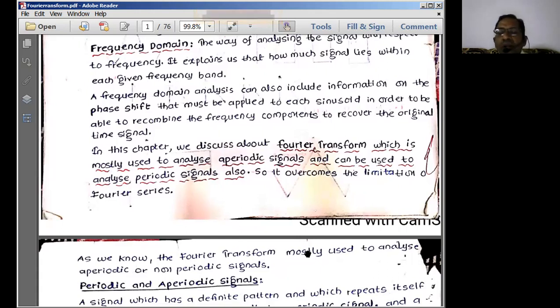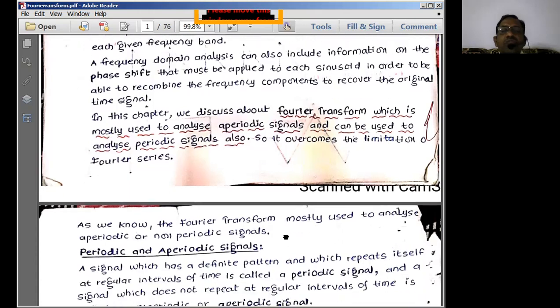And also to understand the phase delay or phase difference between the input and output signal of a system, we normally go with the Fourier transform technique. So this is a technique which is normally used.